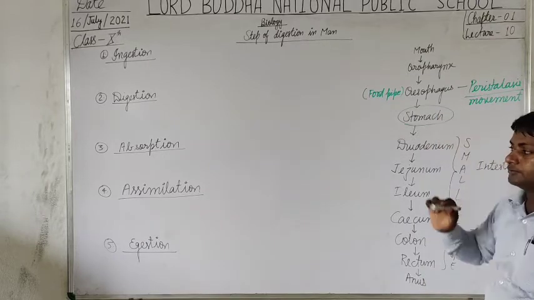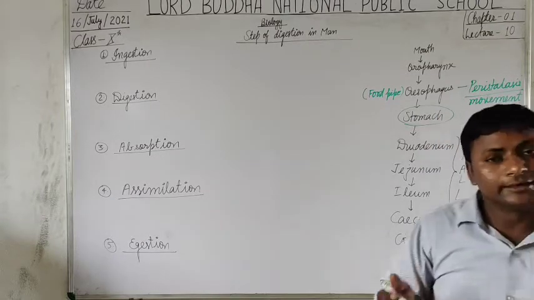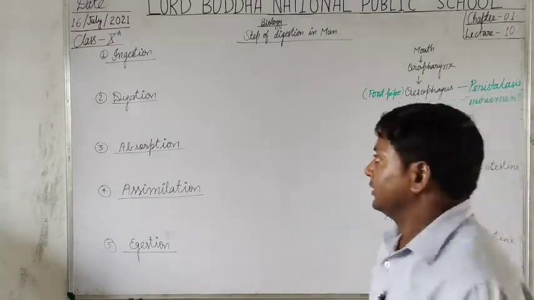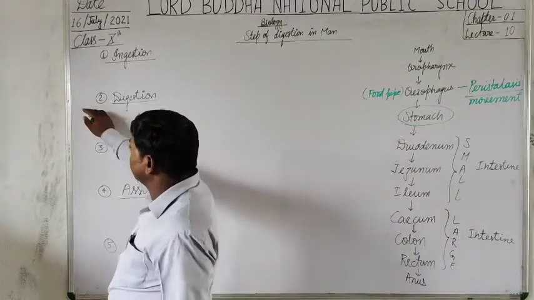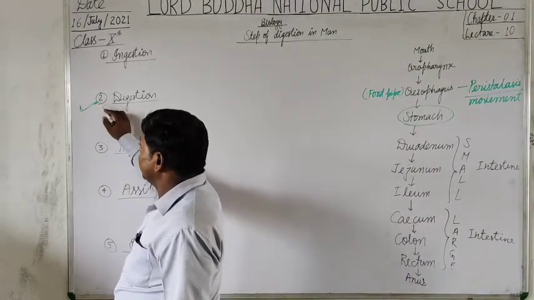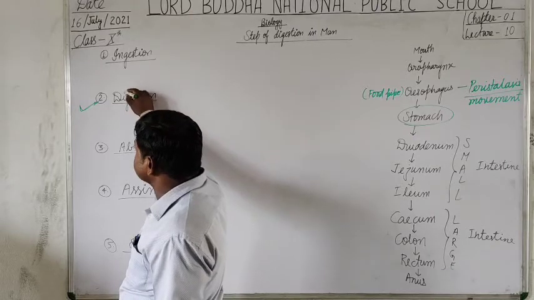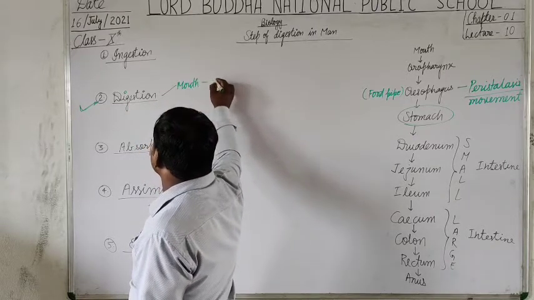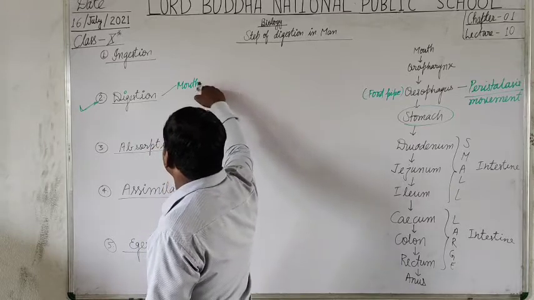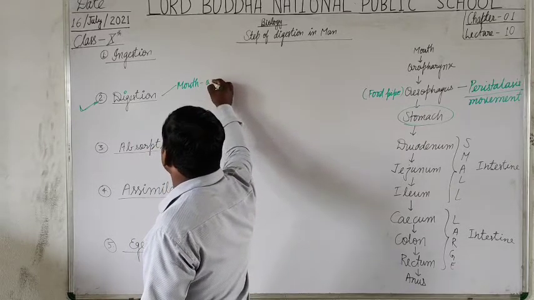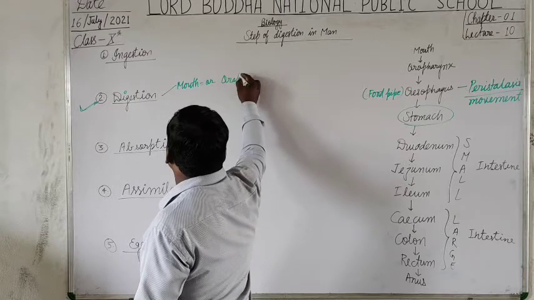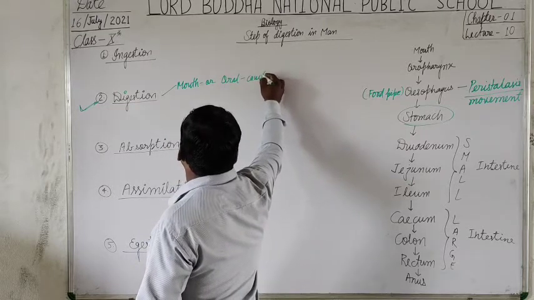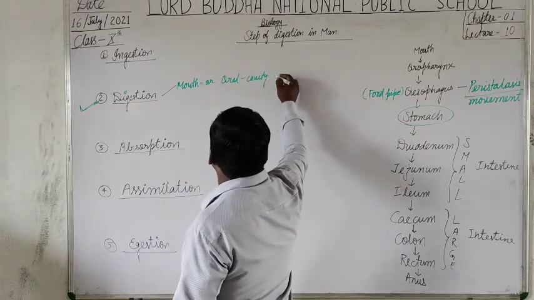As the food enters into the stomach, the second step begins. As the digestion process is started from the mouth cavity or oral cavity, you can say the mouth or oral cavity, with the secretion of saliva.